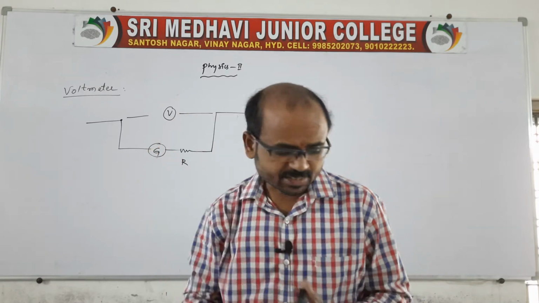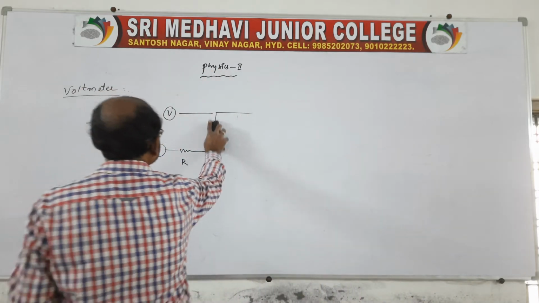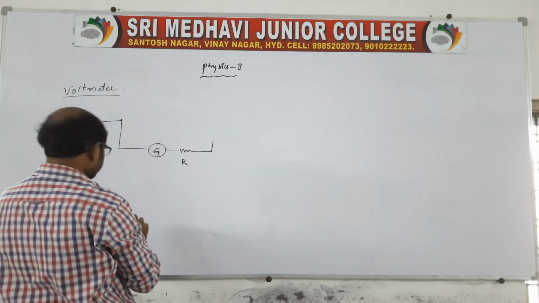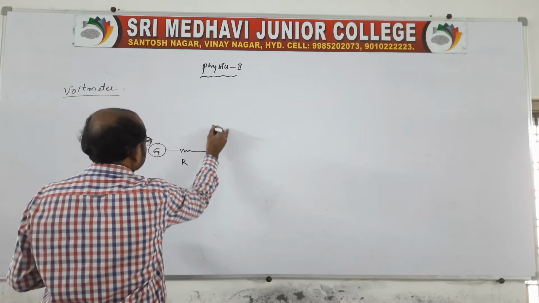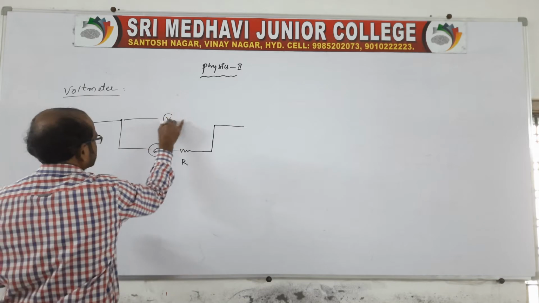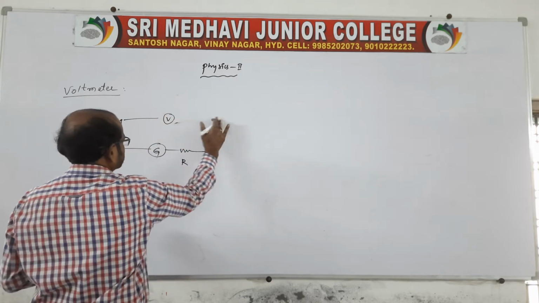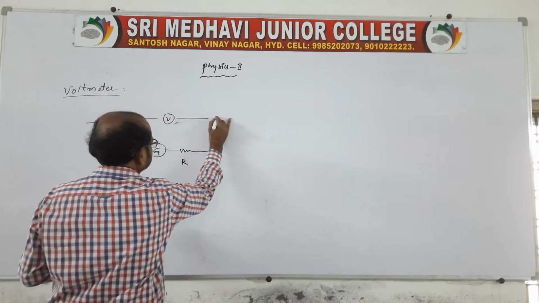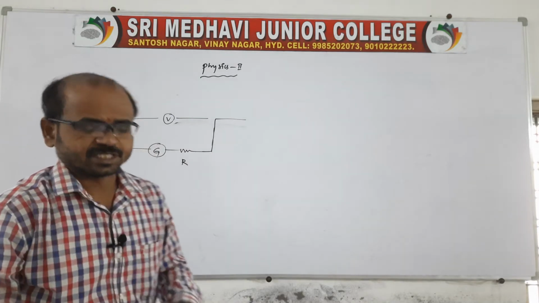There is a difference between the ammeter and the voltmeter. An ammeter is a device used to measure current. A voltmeter is a device used to measure potential difference. In the voltmeter conversion, a high resistance is connected in series with the MCG.